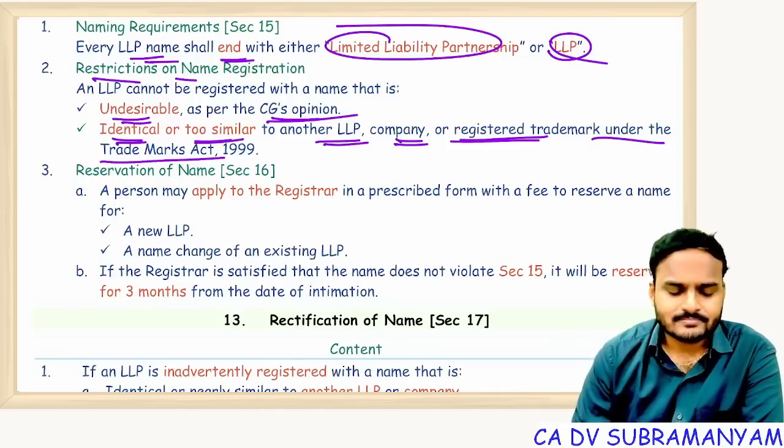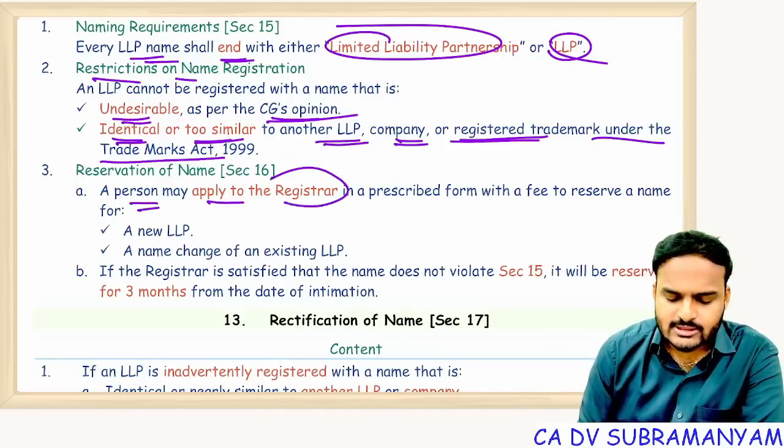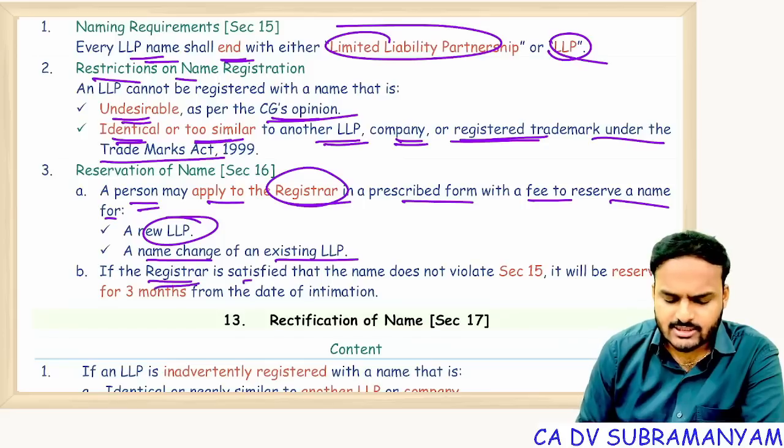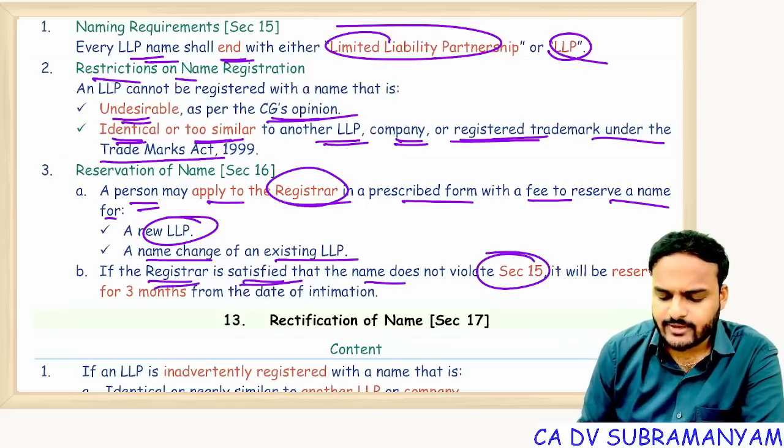That's it. A person may apply to register in a prescribed form with a fee to reserve a name for a new LLP, or a name change of an existing LLP. If the registrar is satisfied that the name does not violate section 15, it will be reserved.